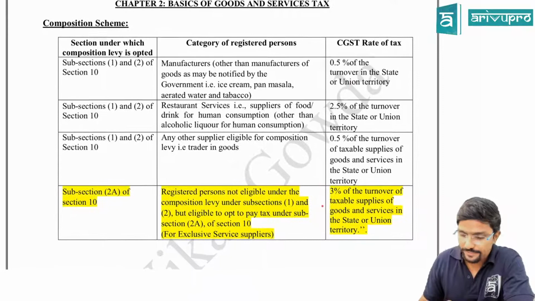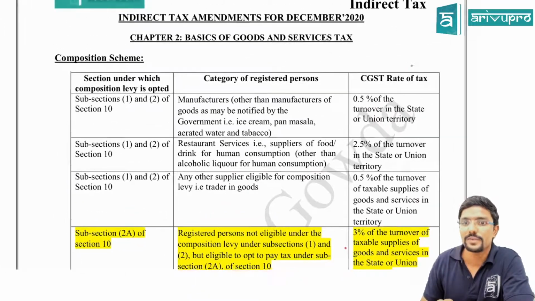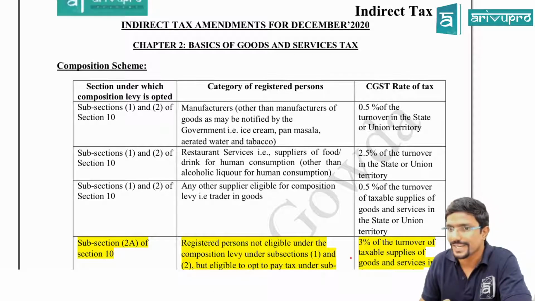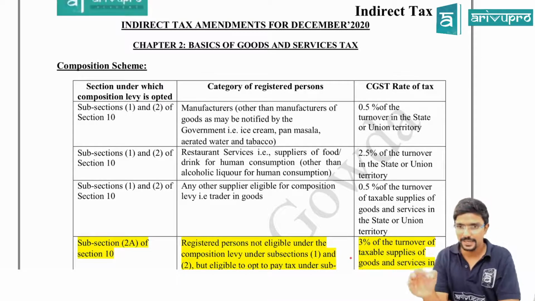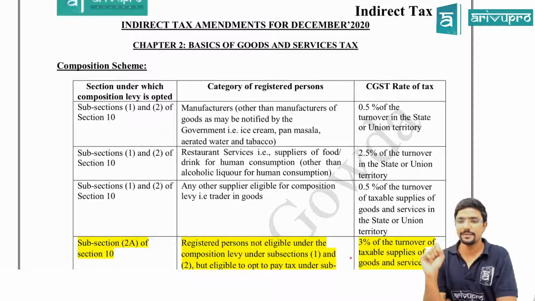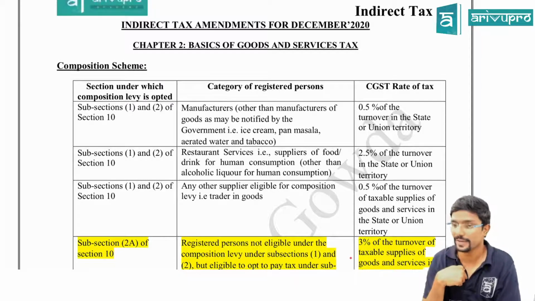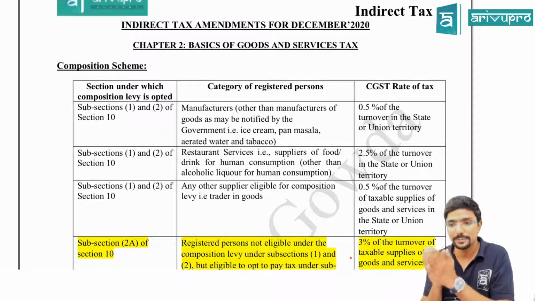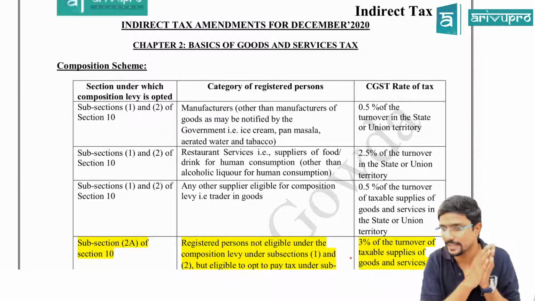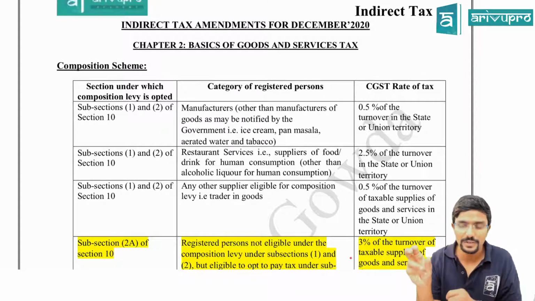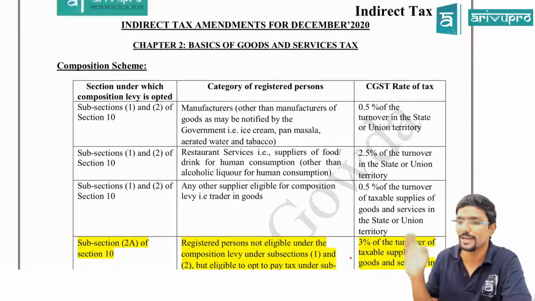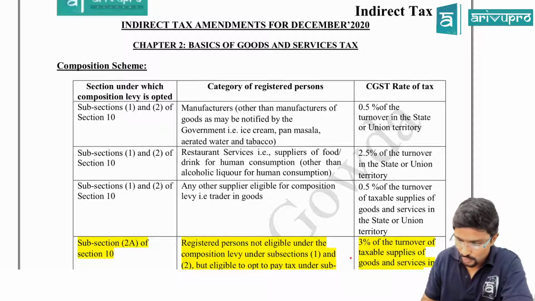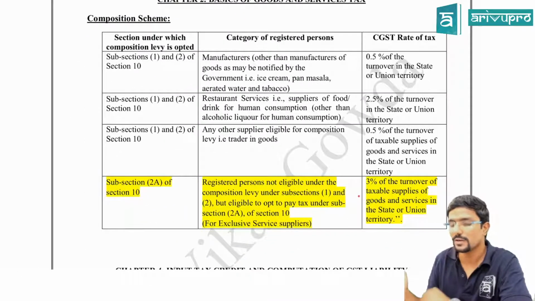Chalo, we'll start. First thing, indirect tax amendments for December 2020 exams, chapter 2, that is basics of goods and service tax. I'm repeatedly telling that whatever chapter number and name I have given is as per my study material, the one made by me. The chapter name and number might be different in your institute study materials, but whatever I have quoted here is as per my material, so that it will be easy for you to refer and study both put together. Clear?